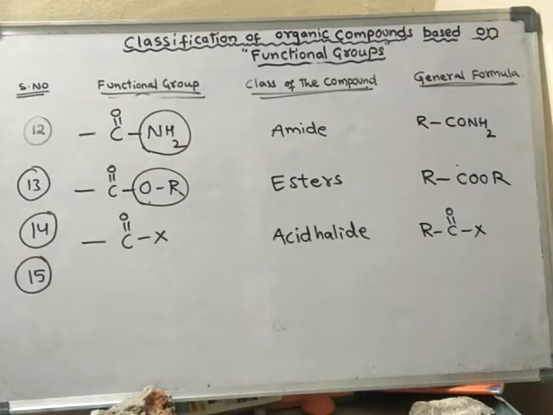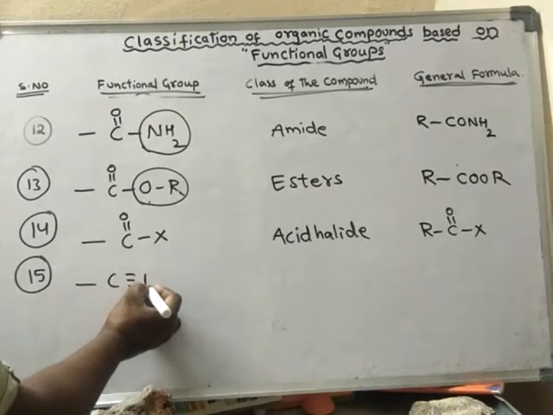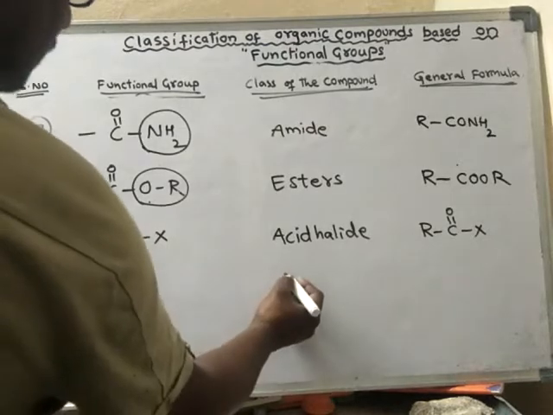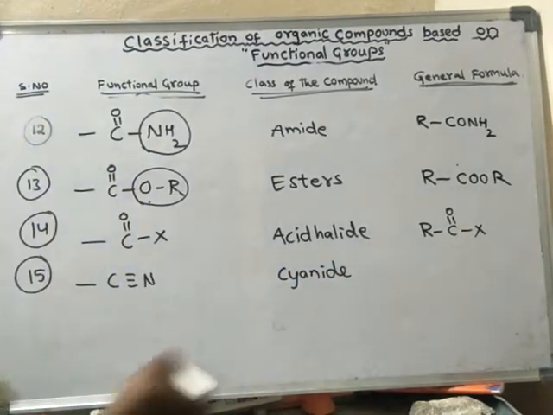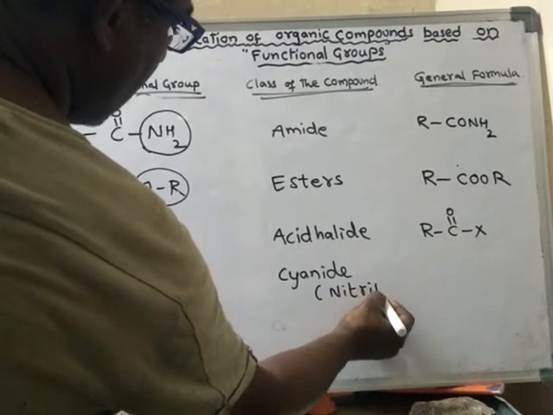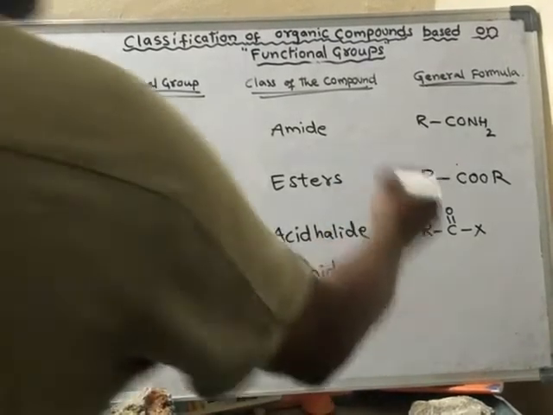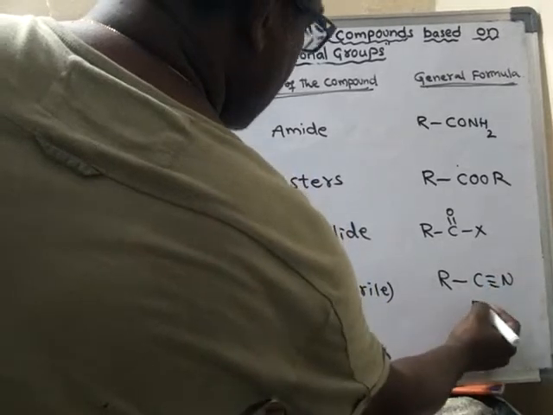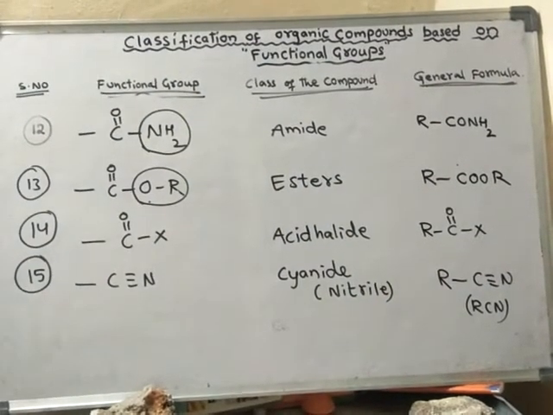Next, C triple bond N. It is called the cyanide functional group. It is also called nitrile, nitrile or cyanide. Its general formula is RCN, simply RCN.